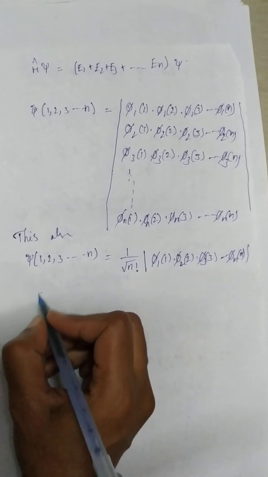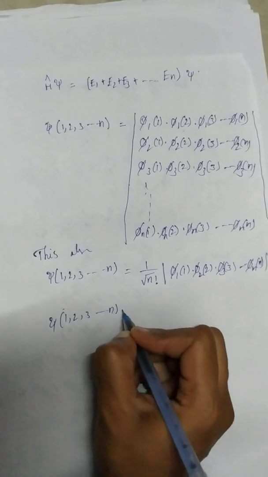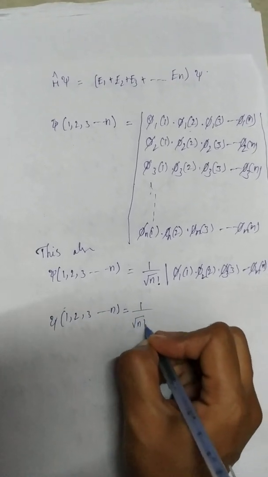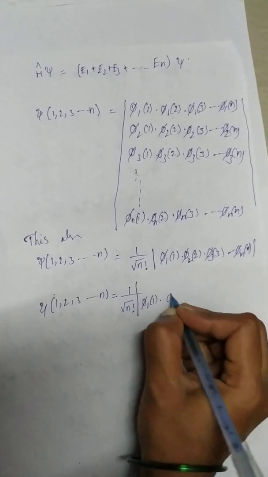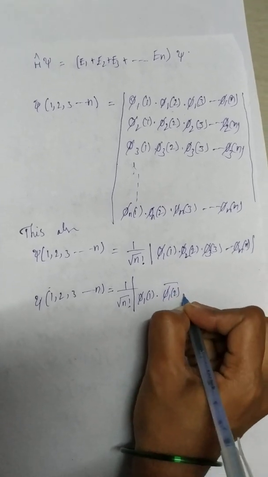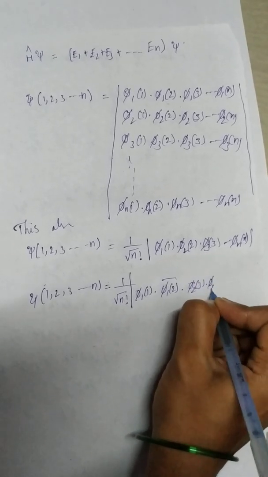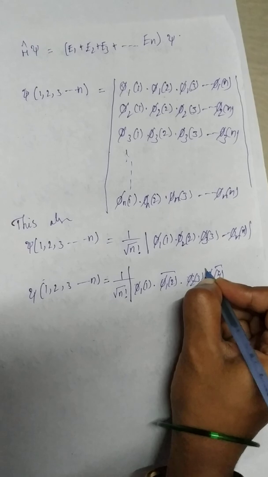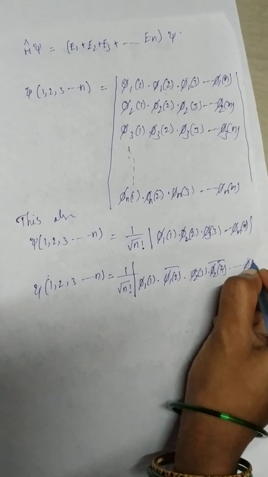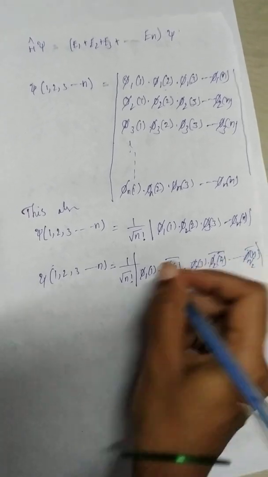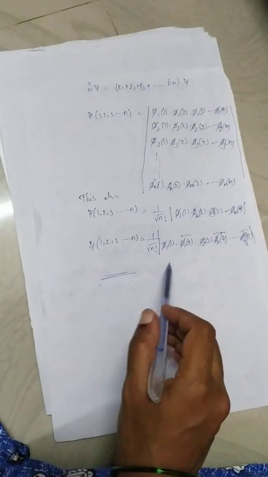This can also be written as psi of 1, 2, 3 and so on up to n equals 1 by square root of n factorial times the determinant with phi1 of 1, phi1 of 2 bar, where the bar means the remaining continuation part, phi2 of 3, phi2 of 4 bar, and so on, phi n of n bar. So this is the wave function for the many electron system.